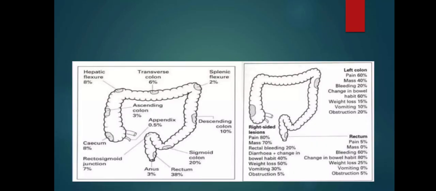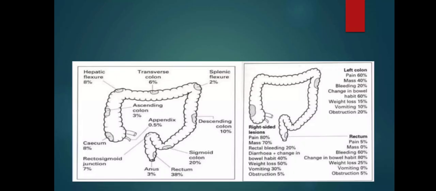Let's see where is the most susceptible site for development of adenocarcinoma. We can see that rectum 38%, sigmoid colon 20%, descending colon 10%, hepatic flexure 8%, transverse colon 6%, rectosigmoid junction 7%, cecum 8%, and splenic flexure 2%.